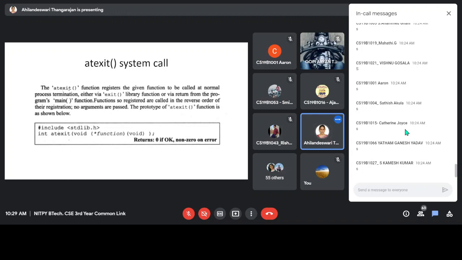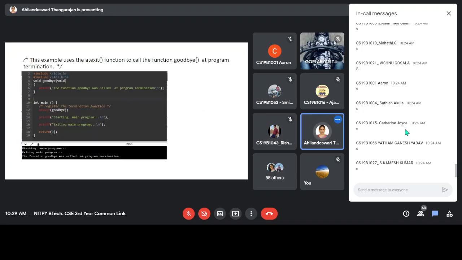Functions so registered are called in reverse order of their registration. Suppose you have registered more than one function, they will be called in the reverse order. No arguments are passed. For this program we registered a single function, so at the time of exit, this function is called.